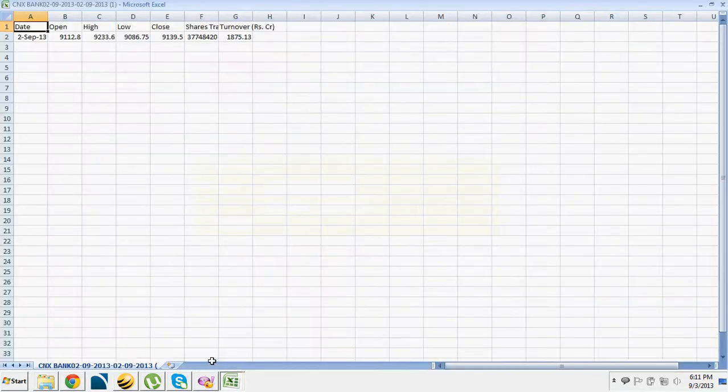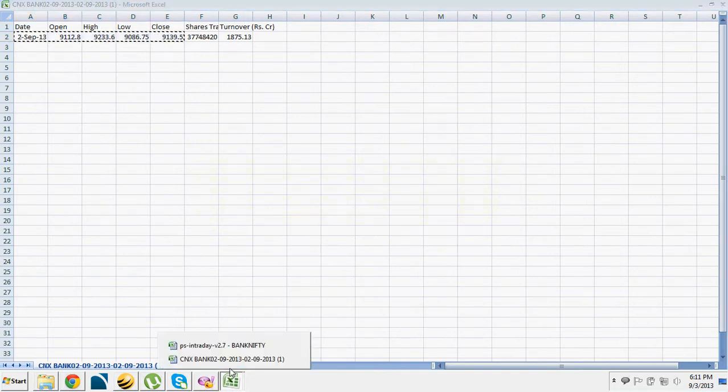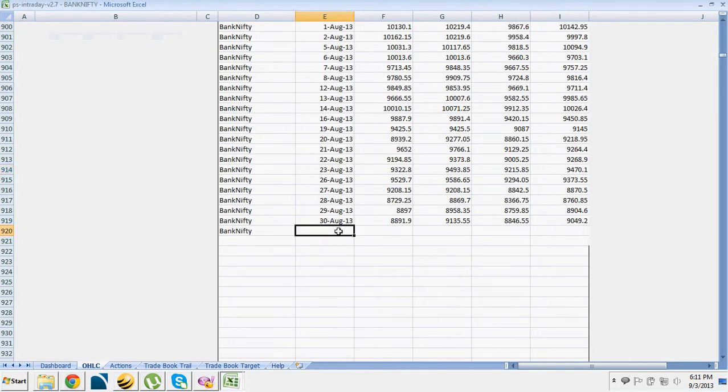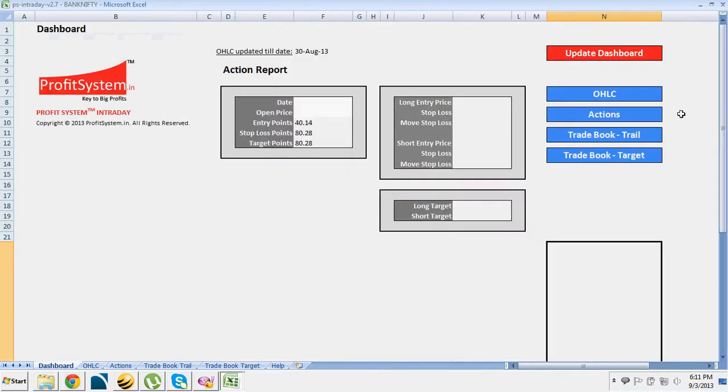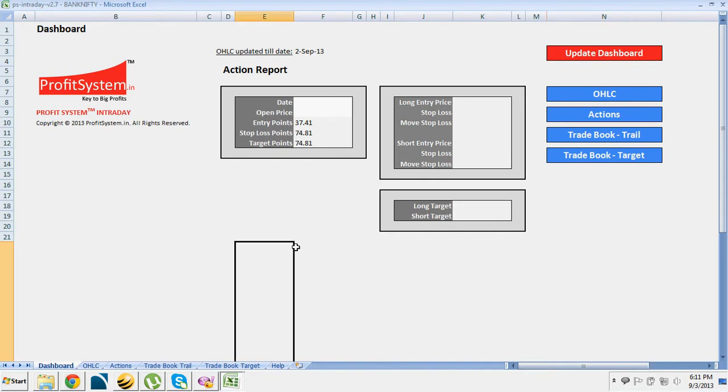So you have the data here. So let me update this into the tool. So now this tool is updated for 2nd September 2013. Let me go to the dashboard, click on update dashboard, and you can see here that the OHLC updated till date is 2nd September 2013, and there is a change in the entry point, stop loss point and target points.